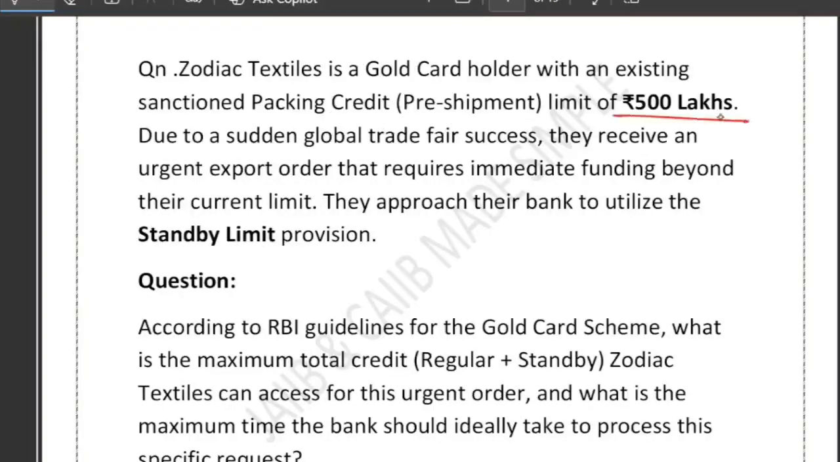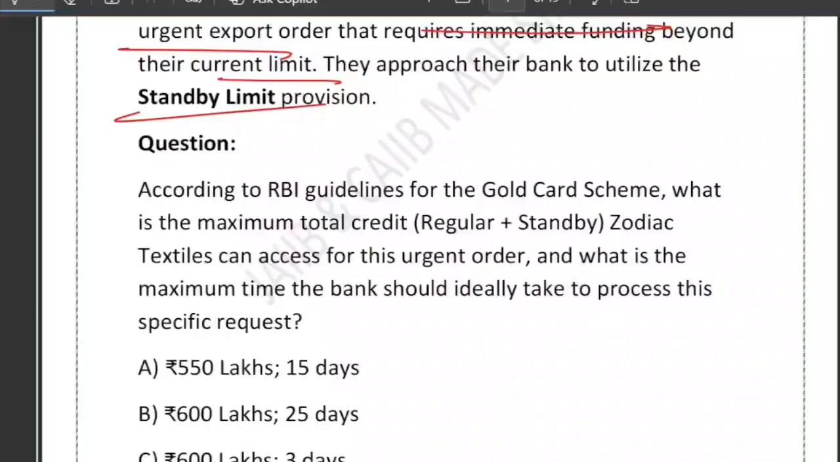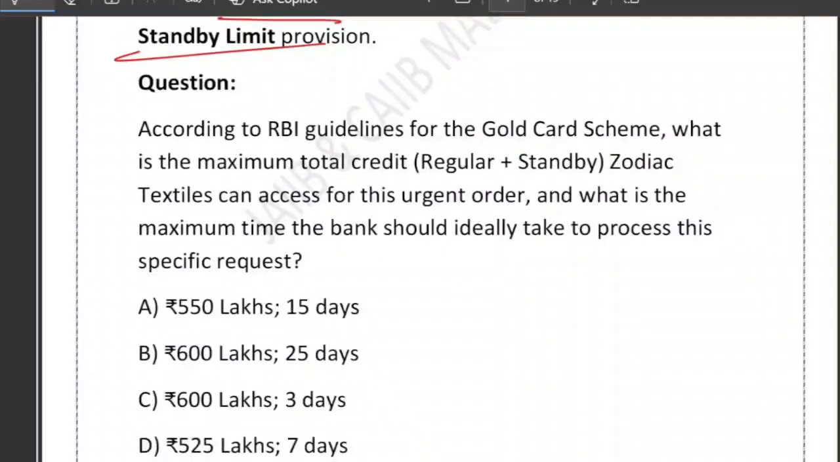How much EPC? 500 lakh. Now due to sudden export order, they need extra fund urgently. So they want to use the standby limit facility under the RBI gold card scheme. Because they have extra order that requires immediate funding, they want to utilize the standby credit limit provision. Now the question is, according to the RBI guideline for the gold card scheme, what is the maximum total credit, regular plus standby, that Jodak Textile can access for this urgent order? And what is the maximum time the bank should ideally take to process this specific request?